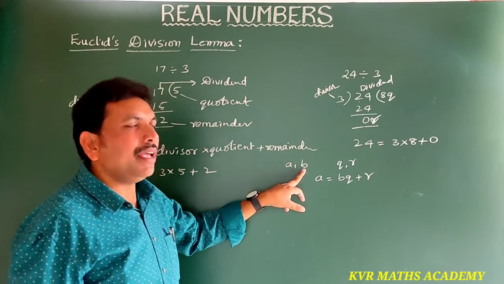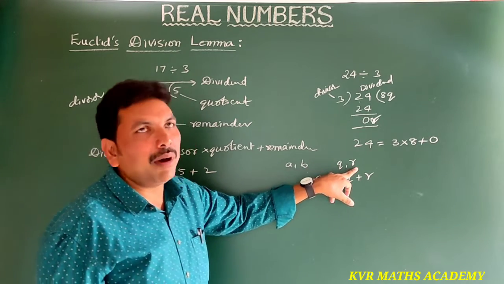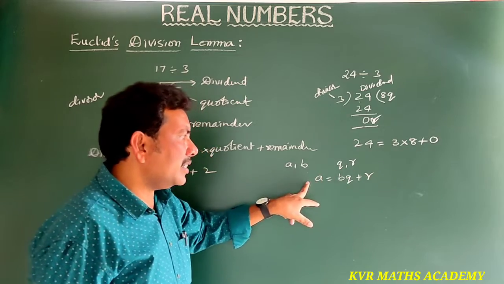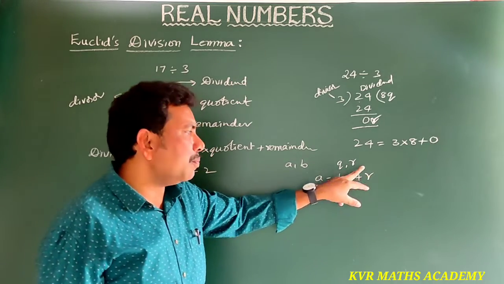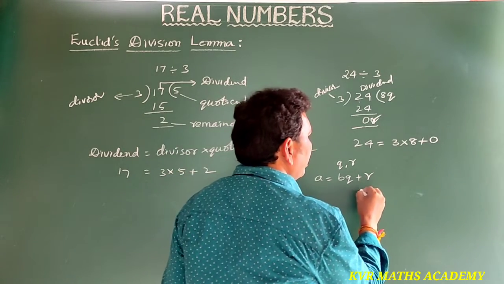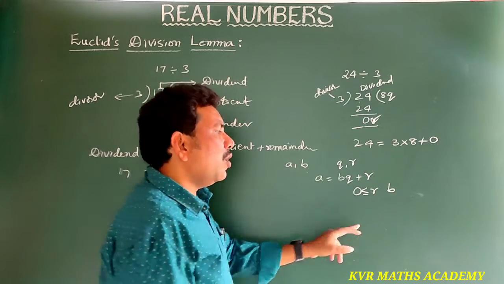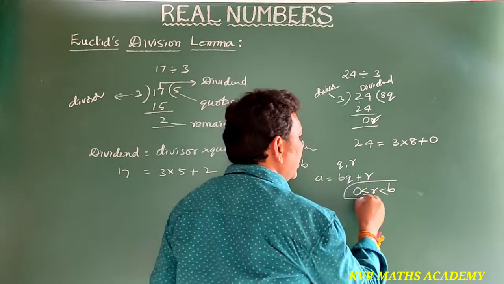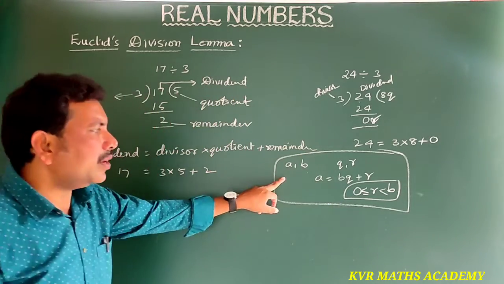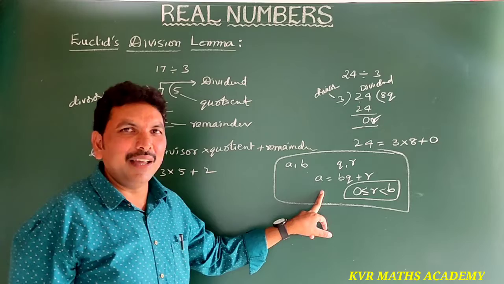Here A comma B are any two positive integers and there exist unique Q comma R, also integers, which satisfy A is equal to BQ plus R, where the condition on R is 0 is less than or equal to R is less than B. This is Euclid's division lemma.